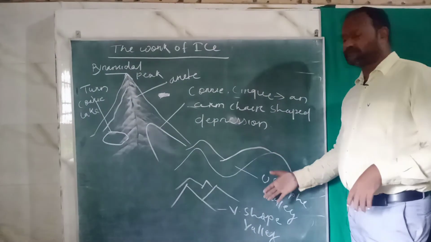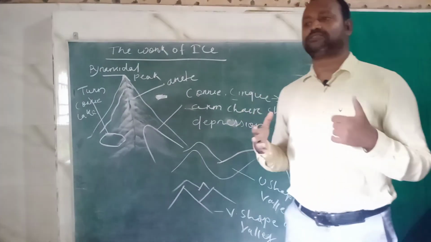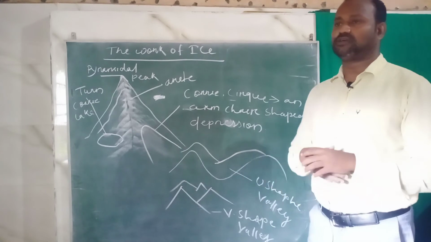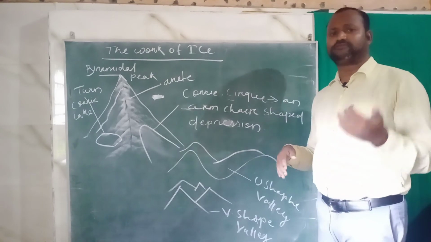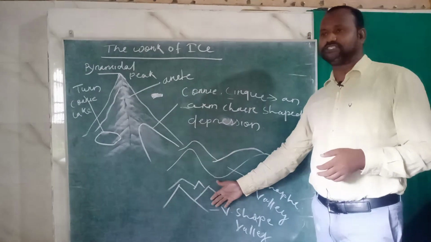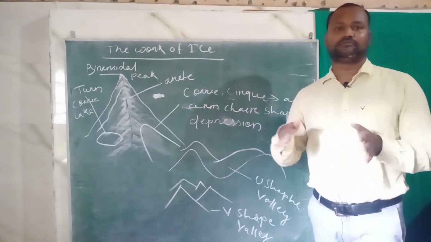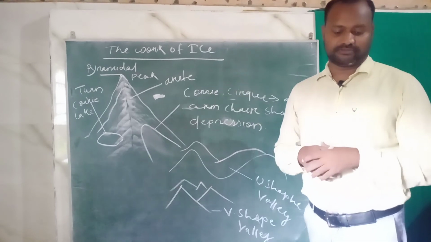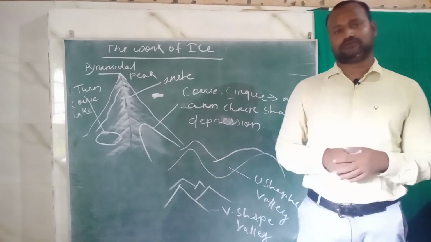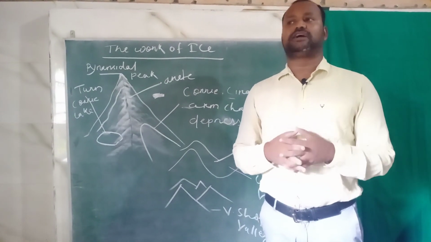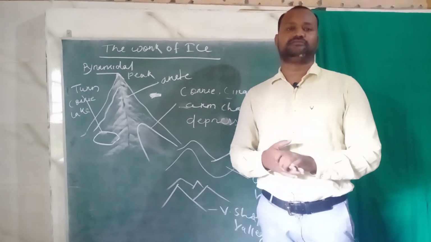Next are U-shaped and V-shaped valleys. Whatever debris and material is carried by the glacier is deposited in the low-lying area or in the valley region of the mountain, and sometimes the river also cuts the mountain and forms a V-shaped valley. When the valley is sharp and then gets glaciated, its shape becomes a U, and it is known as a U-shaped valley. So students, these are the different physical features formed by the action of ice, wind, water and river.